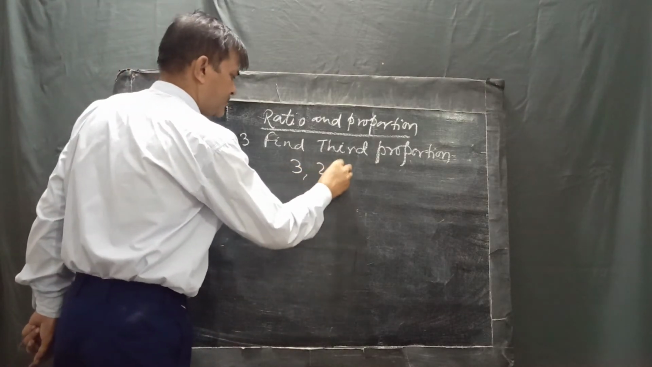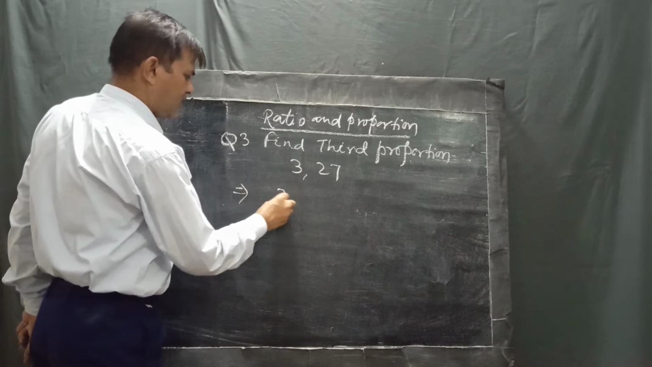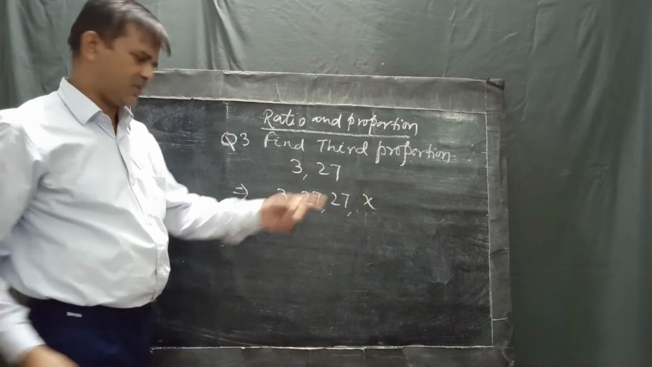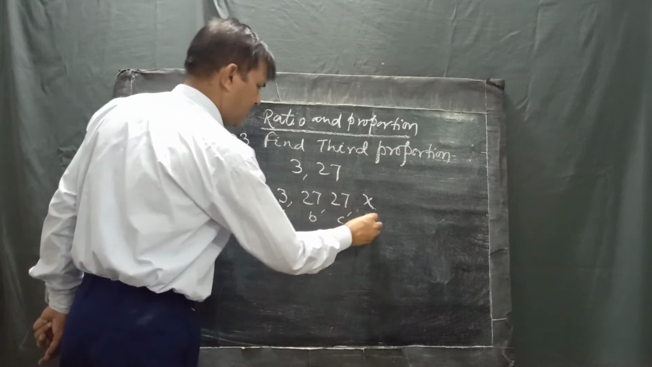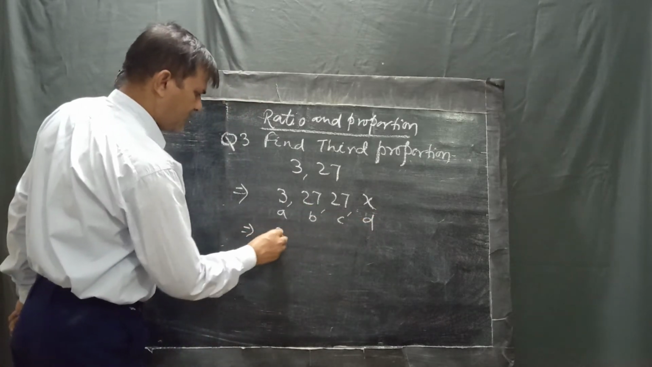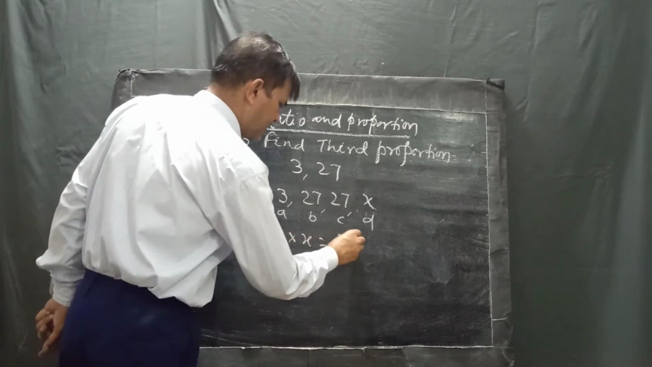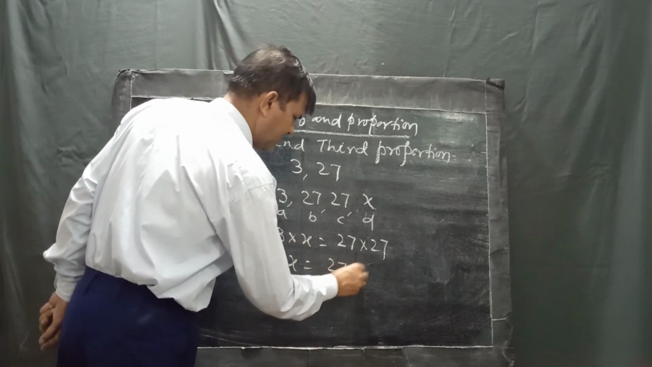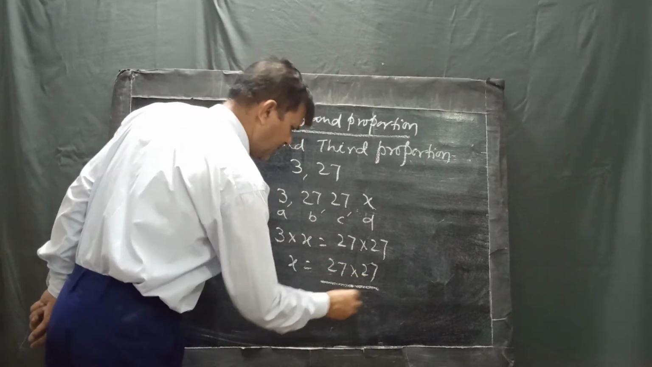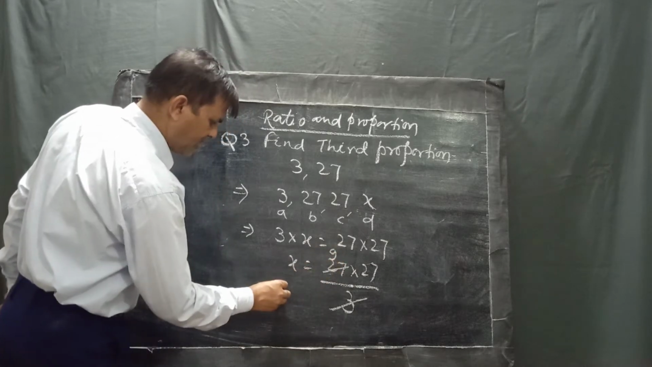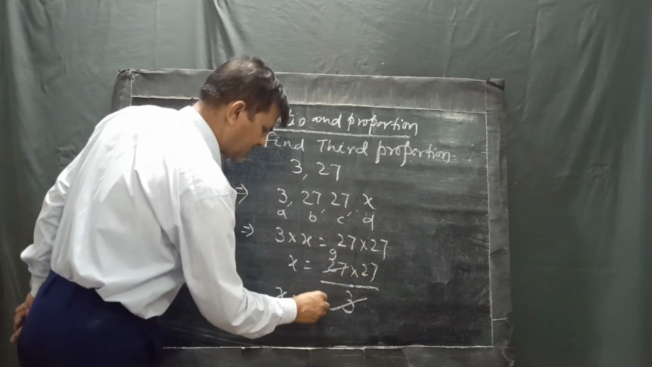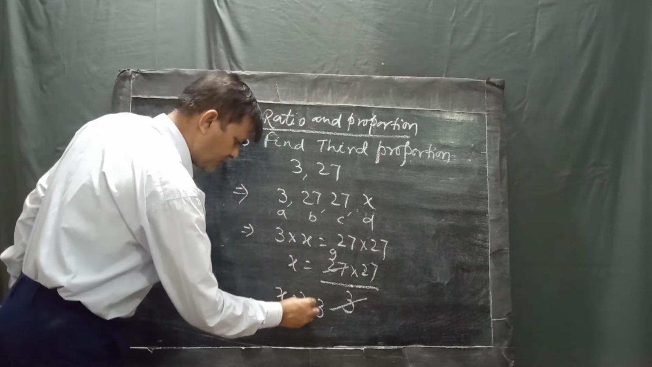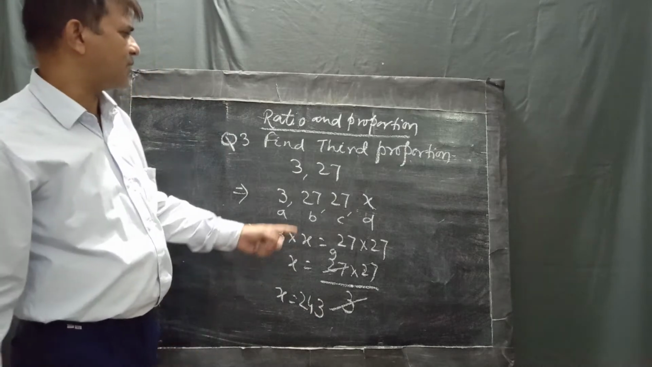Like this. So we can write like this: 3, 27, 27. Now the fourth part is X. A, B, C, D. Now 3 into X equal to 27 into 27. Now X is equal to 27 into 27 divided by 3. 3 9s are 27. Now X is equal to 9 7s are 63. 6 9 2s are 18 or 6 2 4 3. This is the right answer for third proportion.